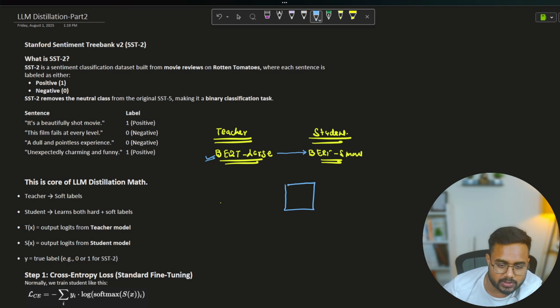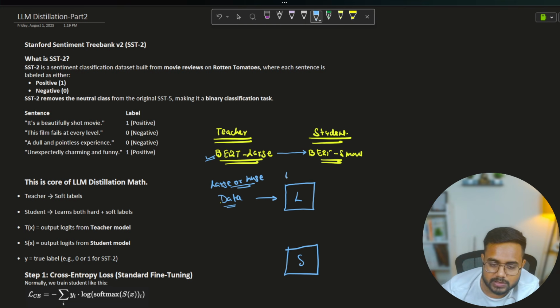Here is my Bert large model. You can think of it in such a way. This is my large model, I can write large, and here is my small model. This Bert large model has already been trained on some data, a large, huge amount of data.